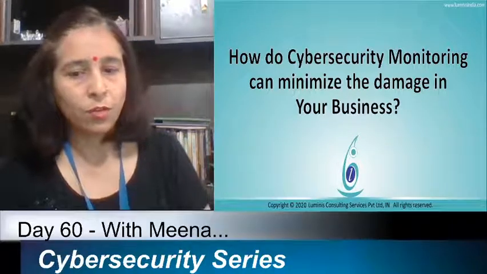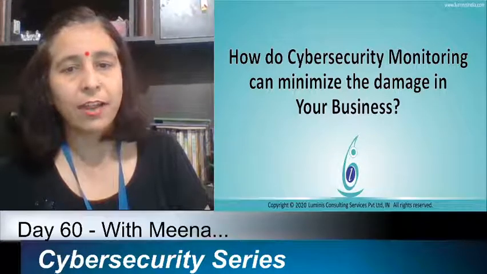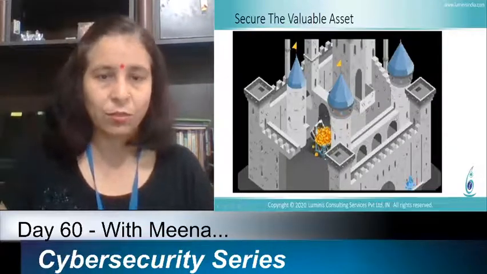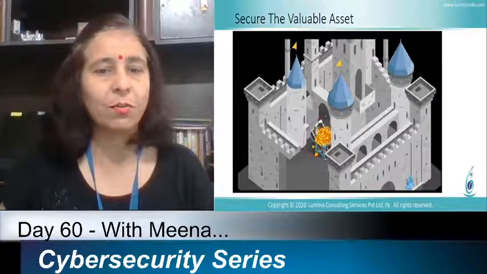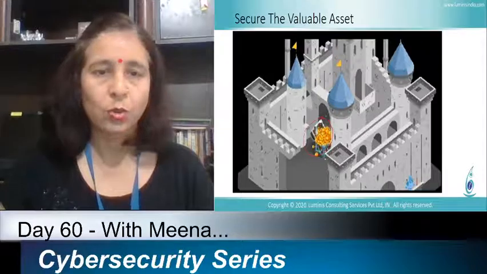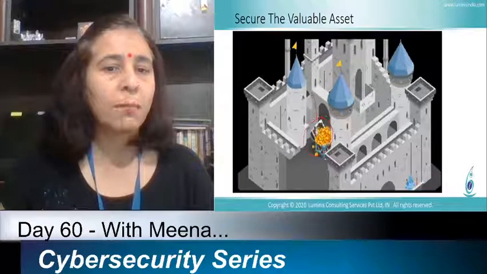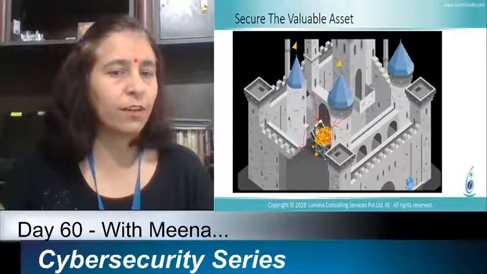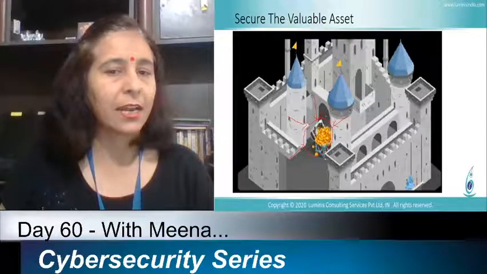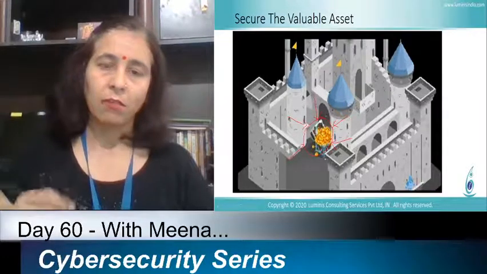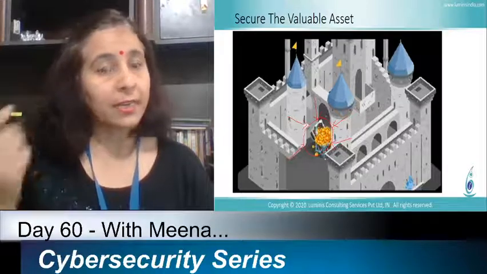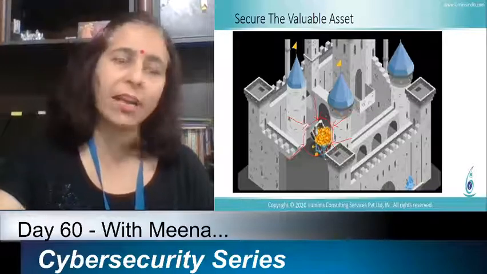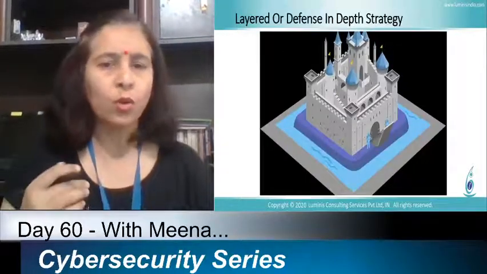First of all, we need to identify what we need to secure and where it exists. For example, this is the valuable asset which we need to secure. At that place, we need maximum security to protect it from different attack methods, so that our business cannot face damage. And it can be identified with the risk management method. Clear? After identifying it, we need to provide